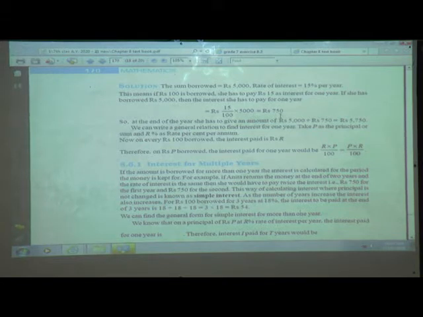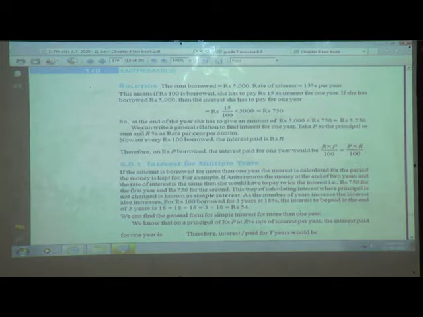750, what is it? It is nothing but the interest she has to pay to the bank when she borrows rupees 5,000. That is, 15% interest is nothing but 750 rupees, which should be added to the principal, that is whatever amount she has collected from the bank. So we will see the steps here. At the end of the year she has to give an amount of rupees 5,000 plus rupees 750 is equal to 5,750.